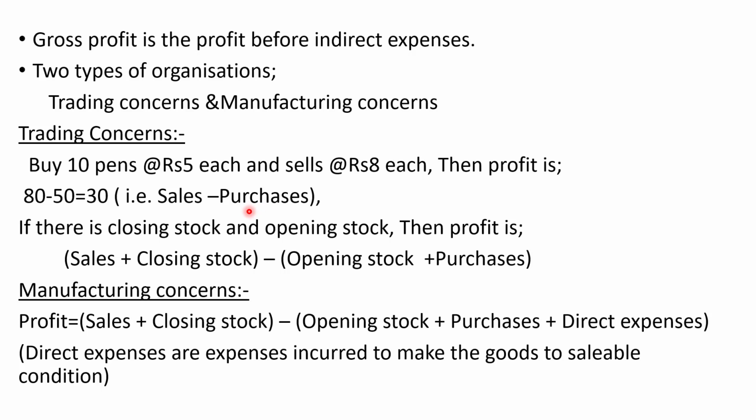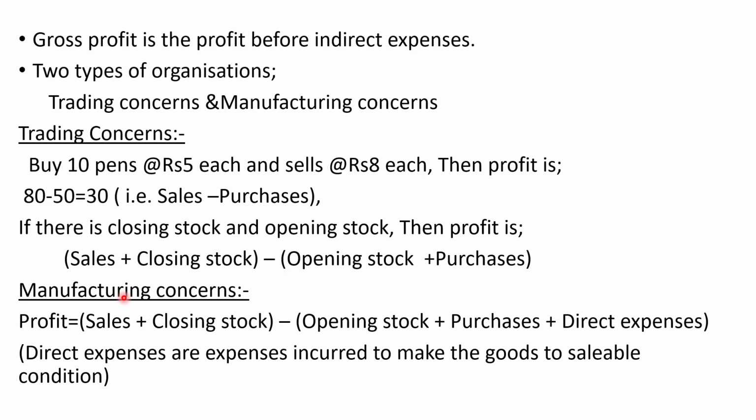But in a running organization, there may be closing stock as well as opening stock. So we have to consider this stock also. Then profit is sales plus closing stock. Closing stock means stock at the end of the accounting period which is unsold. Unsold stock is called closing stock. So sales plus closing stock minus opening stock plus purchases. Thus, we get gross profit.